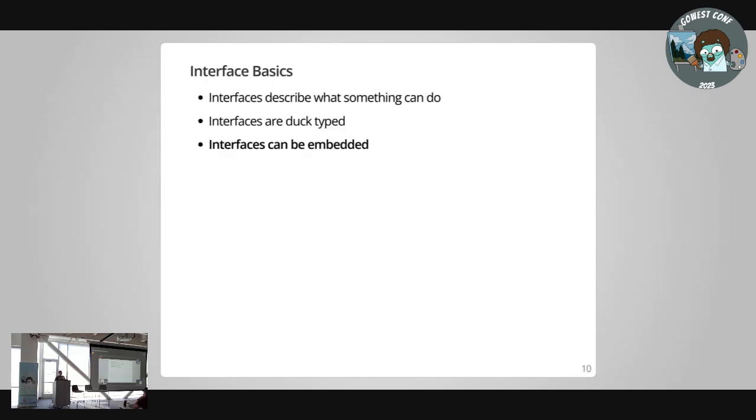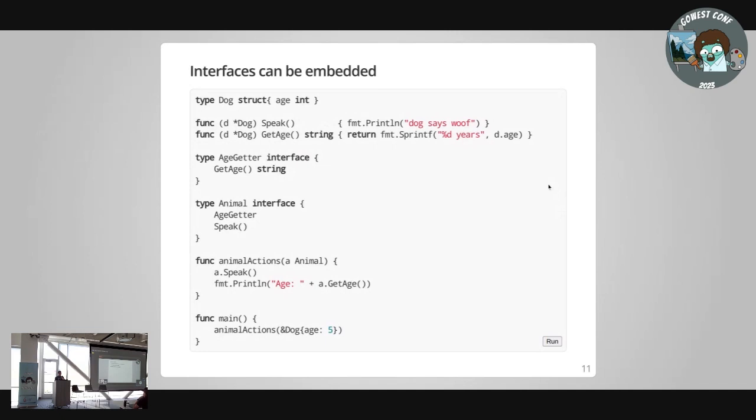You can embed interfaces, so going briefly through. I know this is a lot of basics, but I know there's new people here.